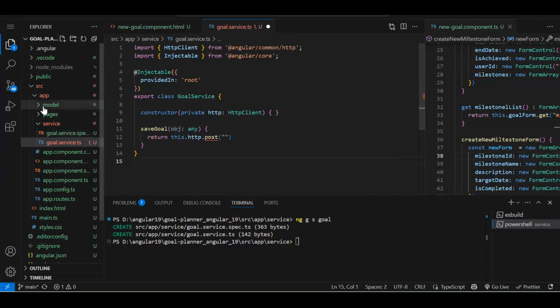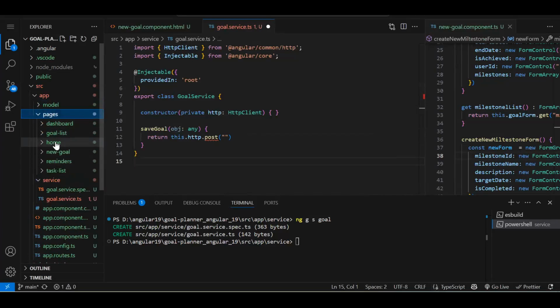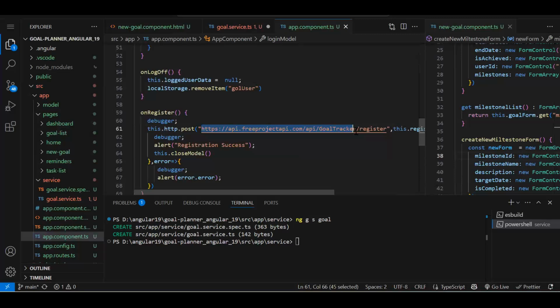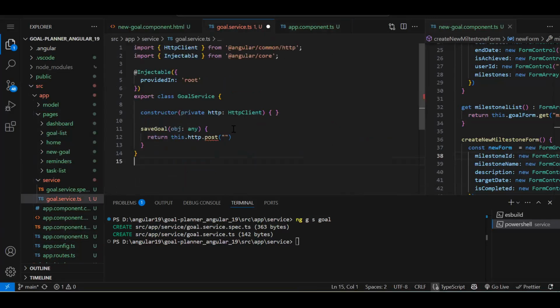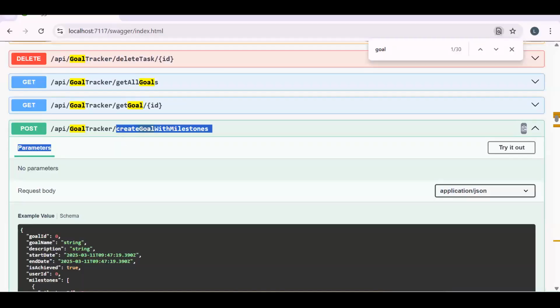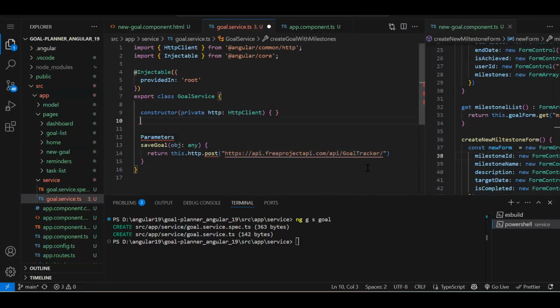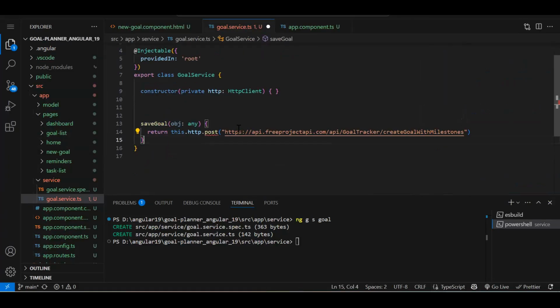So what will be our URL? Let's get it from the login component first. App component. So this was our URL. Up till now, it will be constant. So this slash, then what's the method name we have? CreateGoalMilestone. Let's copy. Fine. So this is the function.